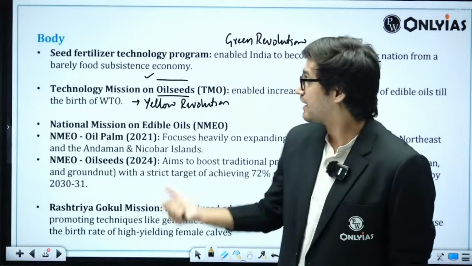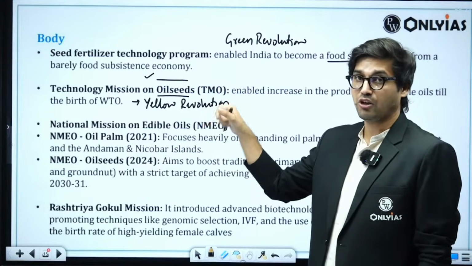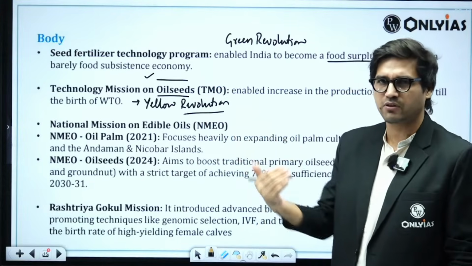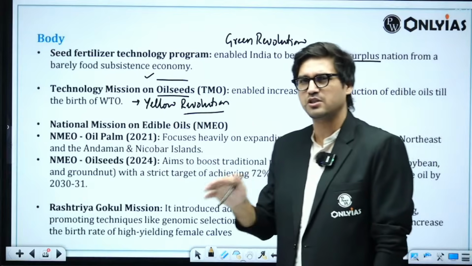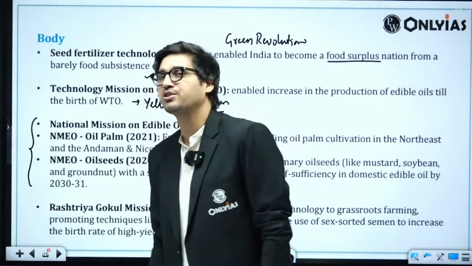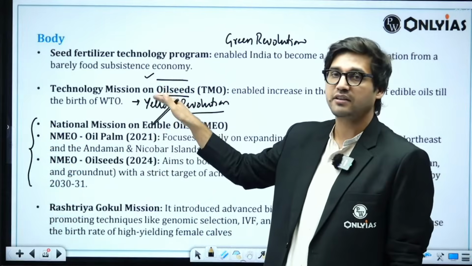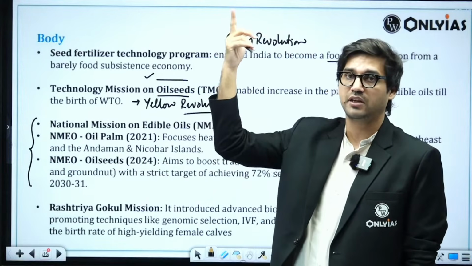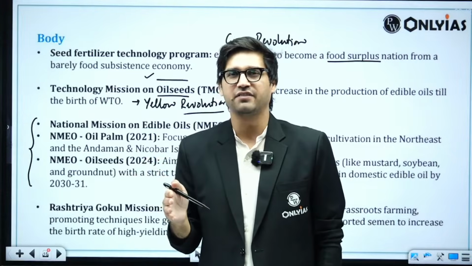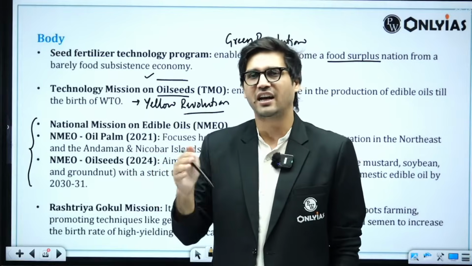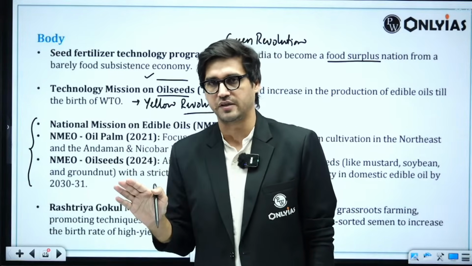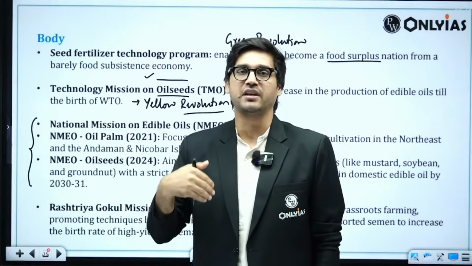So I have taken a reference to the technology mission on oil seeds as well, which fostered yellow revolution in India till before the birth of WTO. Post WTO, our situation has again worsened, but we have adopted another mission on oil seeds. Remember that the tech mission on oil seeds, also called the yellow revolution, started in 1987. By 1995, our oilseed production had again substantially taken a hit because of the emergence of the World Trade Organization. And ever since, we have been import dependent.